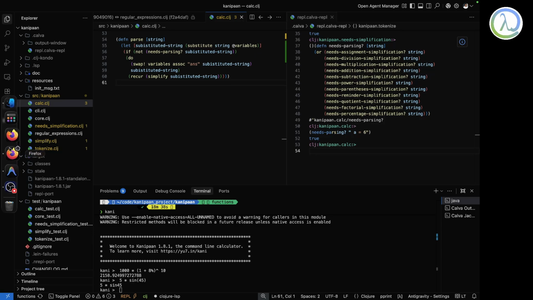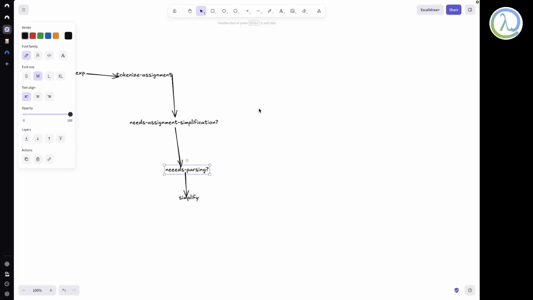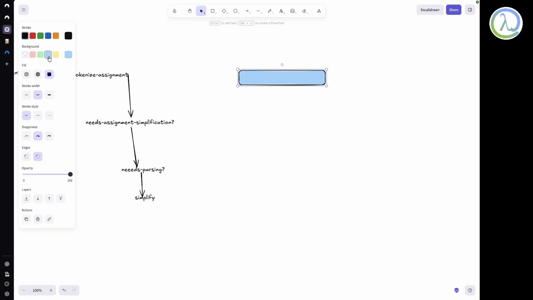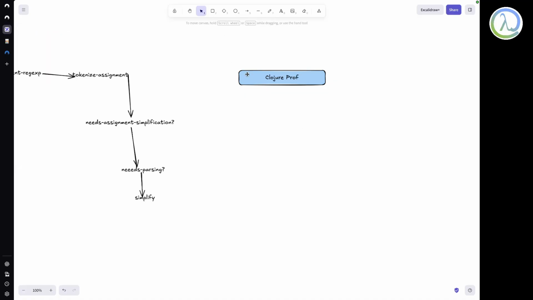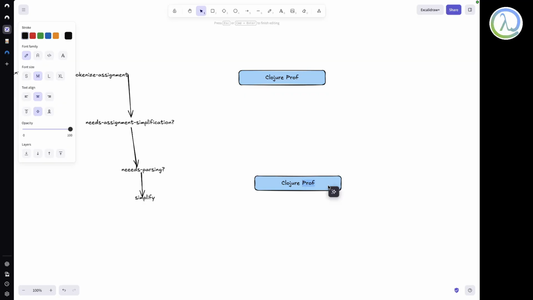Look, from now on, it's no more Kanipan. I'm just telling my opinion. You can skip the video because what I feel is that there is a huge gap in Clojure. There are Clojure professionals, and then you do have Clojure noobs, and the gap is very high.